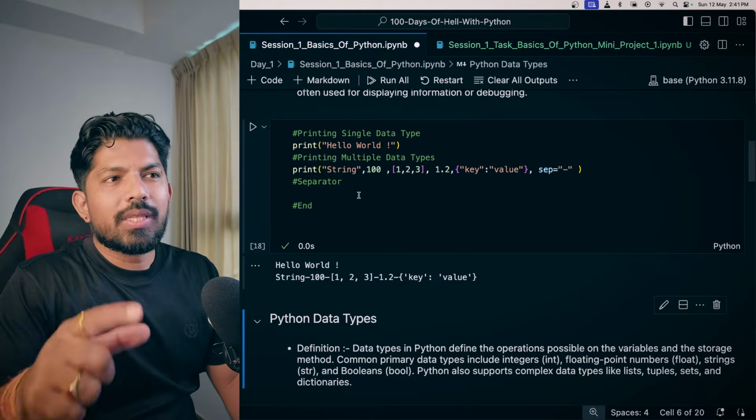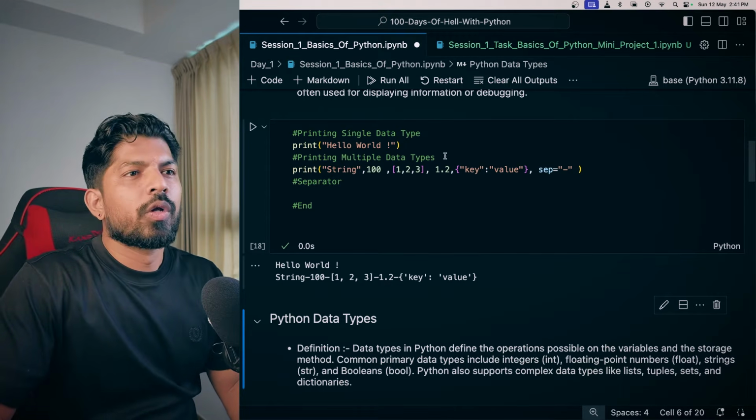Similarly, as I showed you, there is another parameter, that is end.